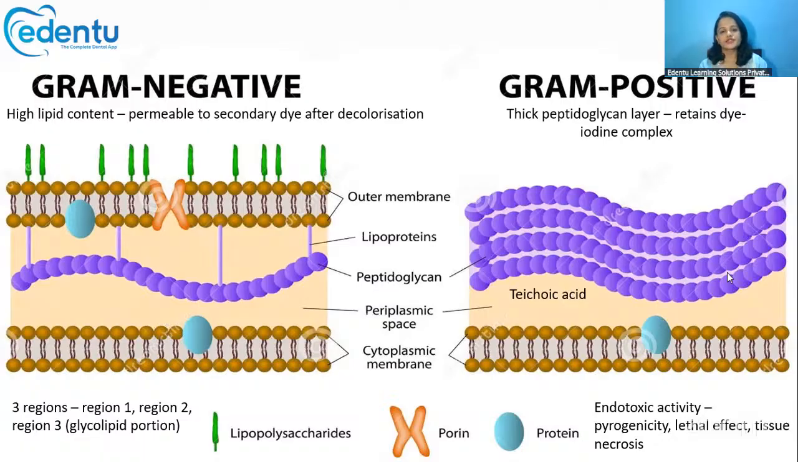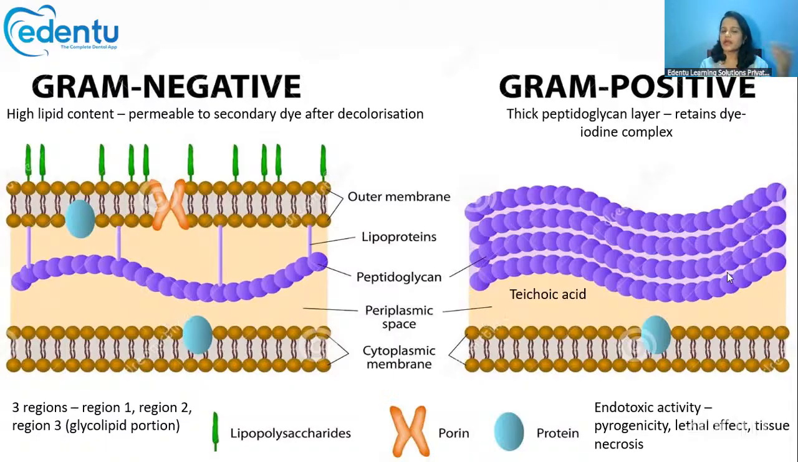This gram staining was initially proposed by Christian Gram in the 1880s, and what he did was he used two stains: a primary stain and a secondary stain.